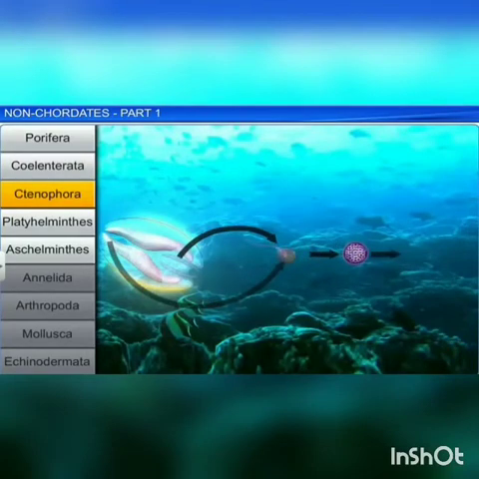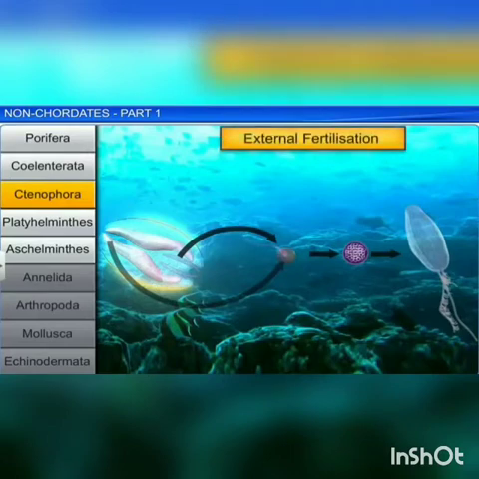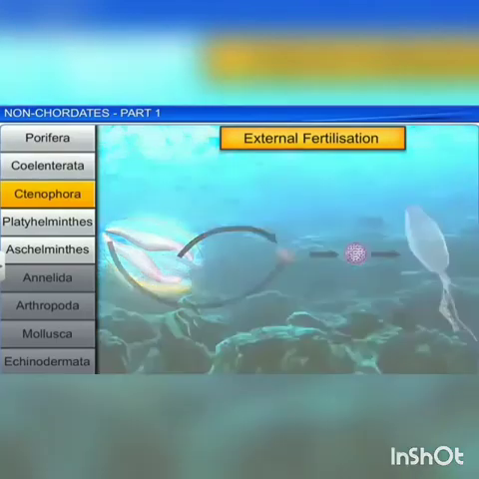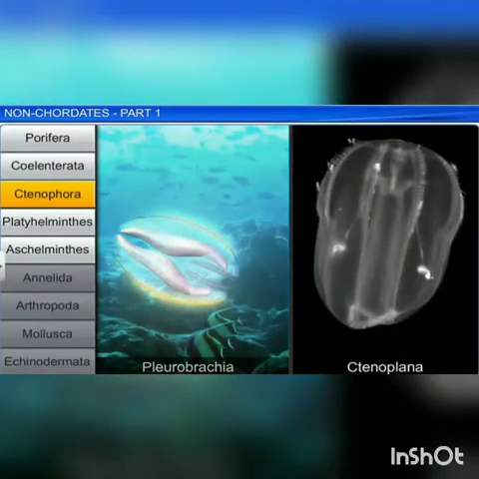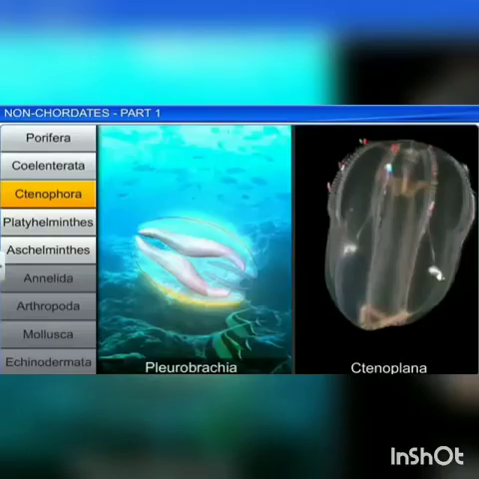The fertilization is external and the development is indirect and includes the larval stage called cydippid larva. Examples: Pleurobrachia and Ctenoplana. These are the examples of Ctenophora.